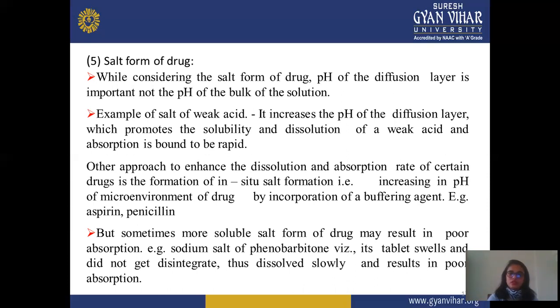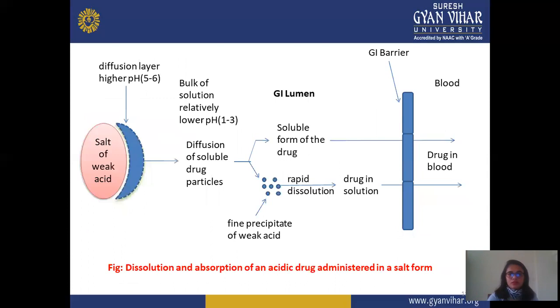Sometimes a more soluble salt form of the drug may result in poor absorption. For example, with the sodium salt of phenobarbital, the tablet swells and does not disintegrate, dissolves slowly, and results in poor absorption. This is all dependent on the type of drug and how it disintegrates or dissolves. This is how absorption takes place: the diffusion layer has a pH of 5 to 6.